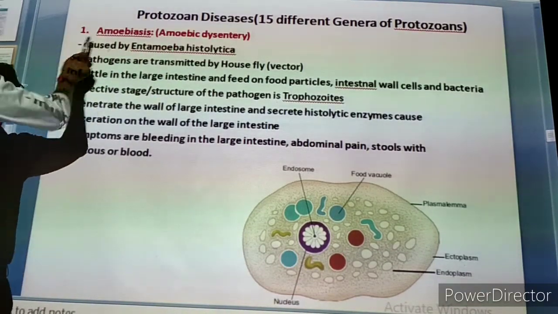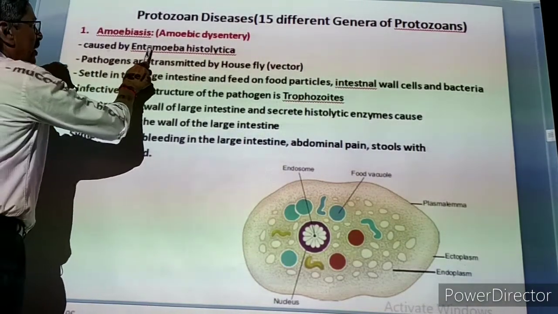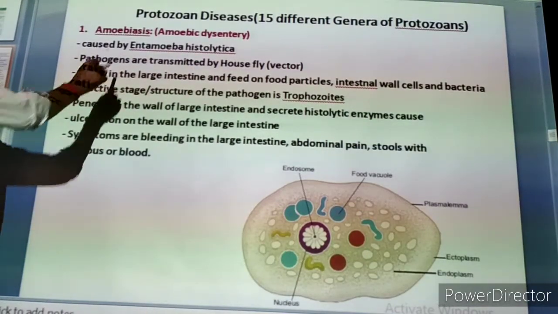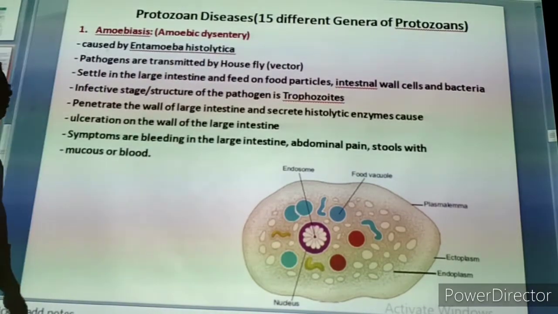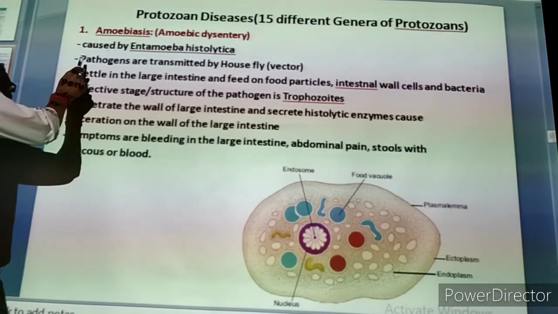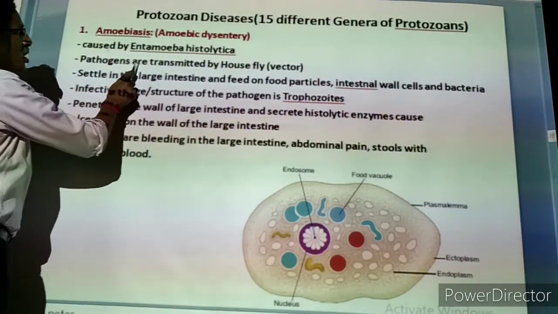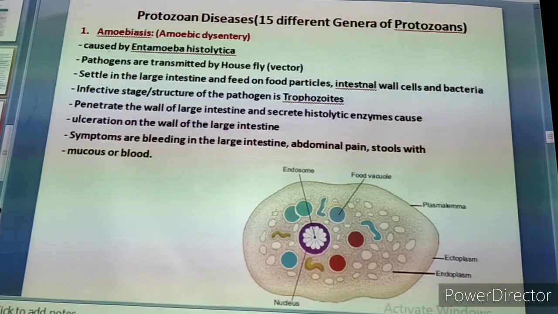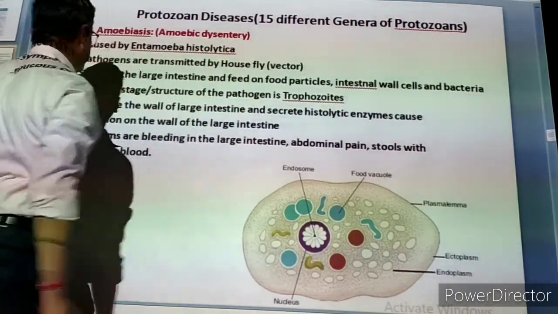Amoebiosis is caused by one type of amoeba. It is called Entamoeba histolytica. It is the full zoological name. Entamoeba is the genus name, histolytica is the species name. These pathogens are transmitted by housefly. How are these protozoans entering into our body? Through housefly. So the housefly is the vector.